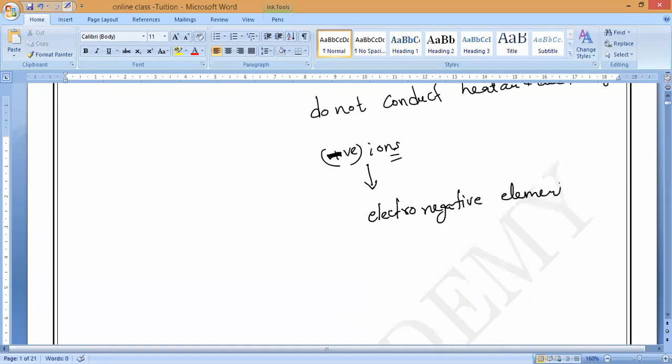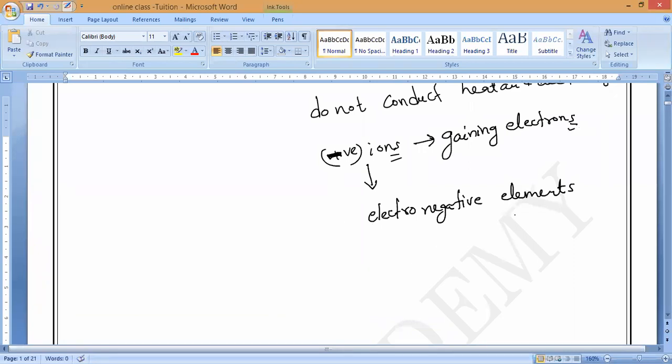Please respond to me. Because during chemical reactions, non-metals can form negative ions by gaining or receiving electrons. By gaining electrons, they will form a negative charge.